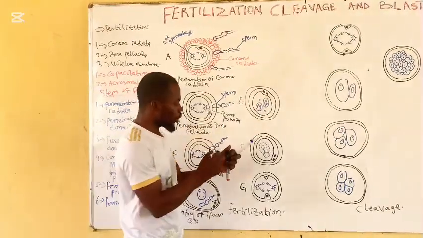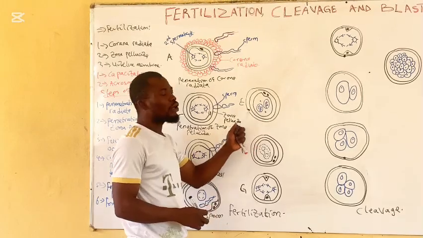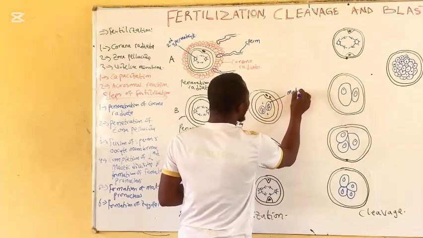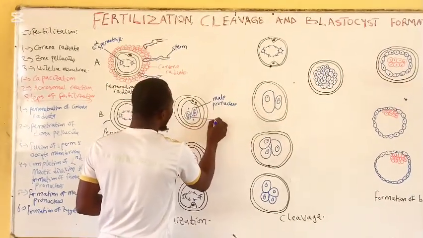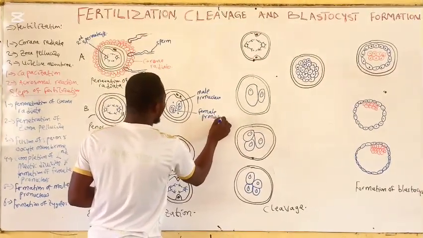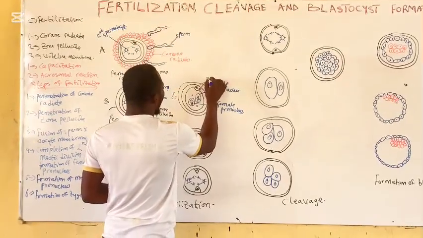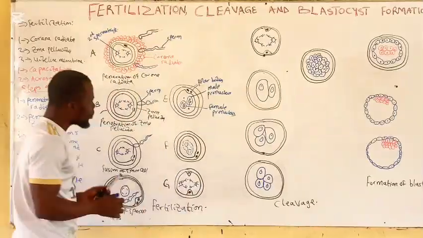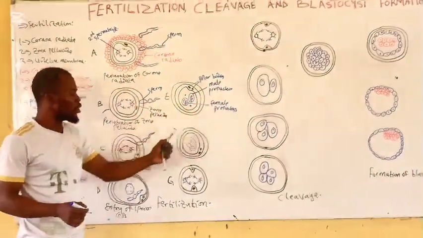The next one here now is the formation of the pronucleus, both male and female pronuclei. Inside here we are having the male pronucleus and the female pronucleus, and with the formation of the polar bodies. So these are the polar bodies.